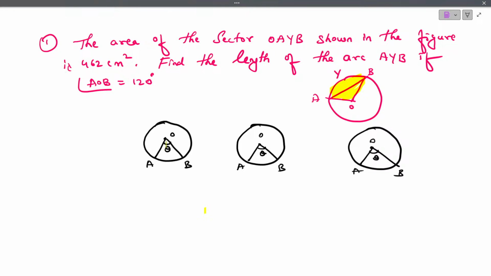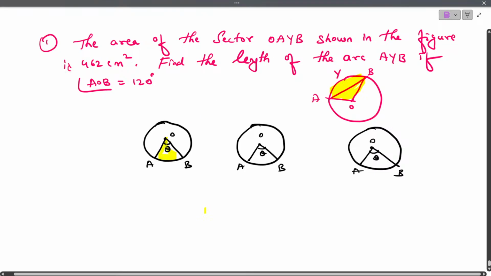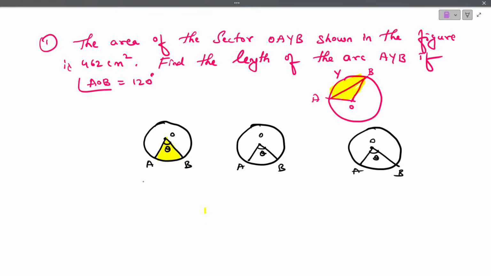Now in this figure, this complete region is known as sector OAB. This complete region, the shaded region, can you see the region which I have shaded? This is known as sector. That's nothing but the minor sector. Usually the minor sector we call only sector.